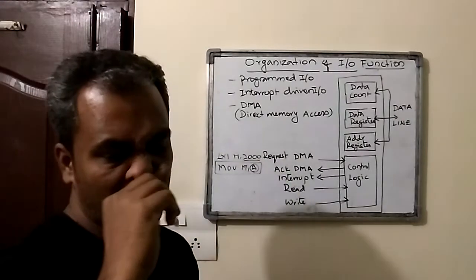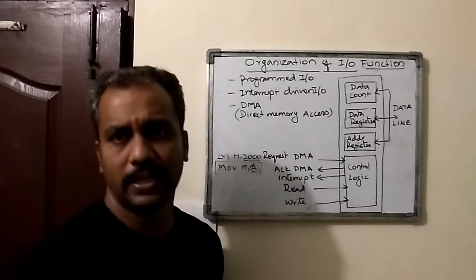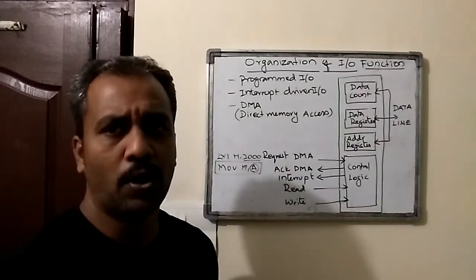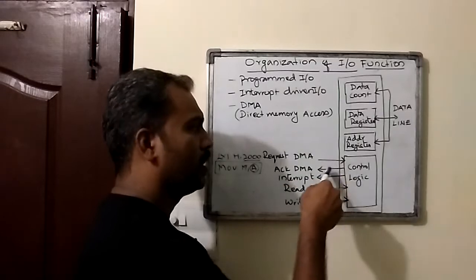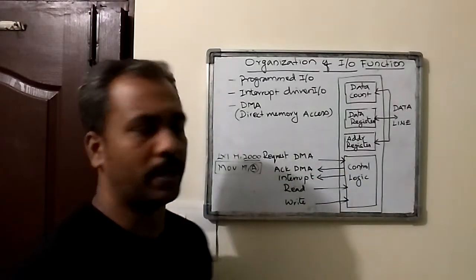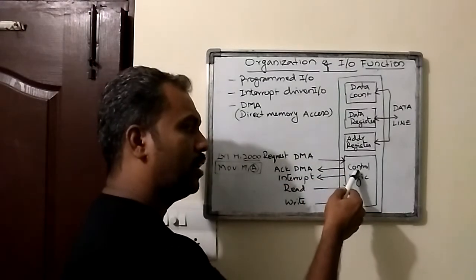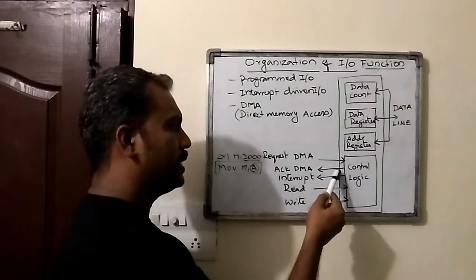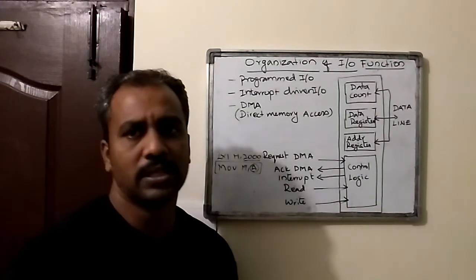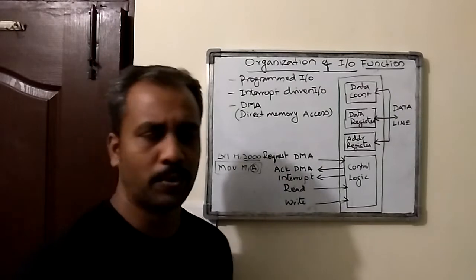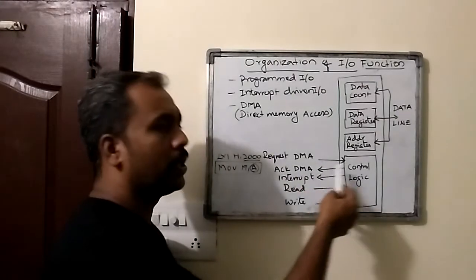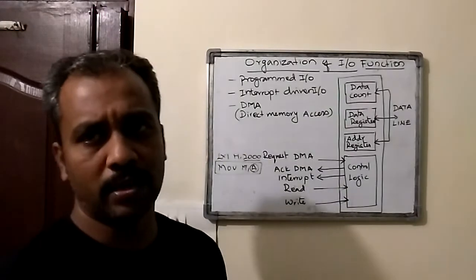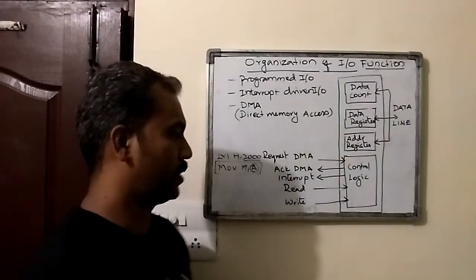Whenever the processor identifies that there is a need for an IO operation, the processor can request the DMA for doing the IO operation. Then the DMA will send an acknowledgement, saying yes, it is free, so it can carry on. Yes, I can carry out the task whichever you are requesting.